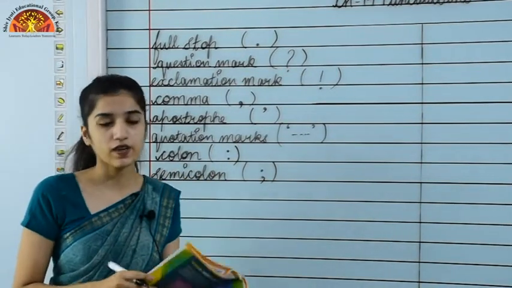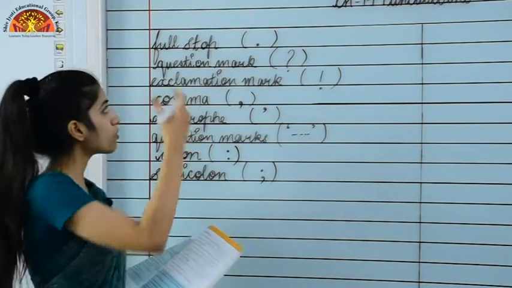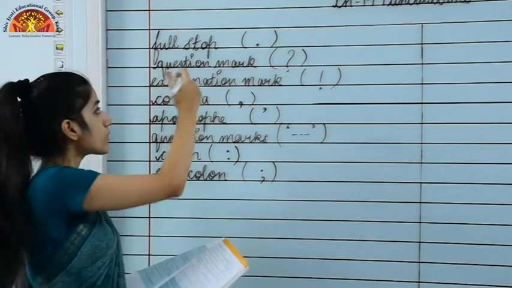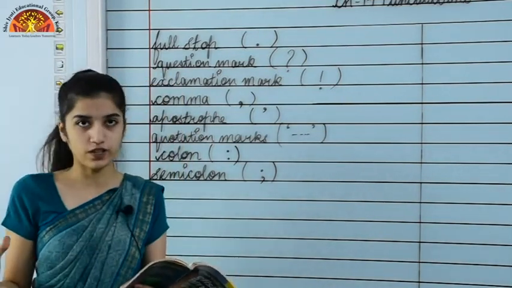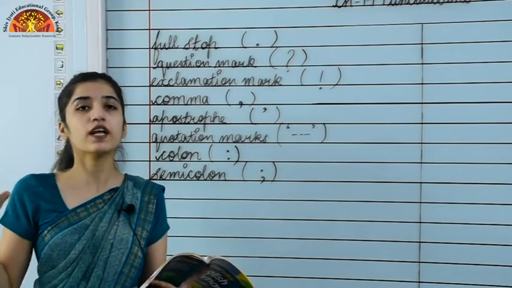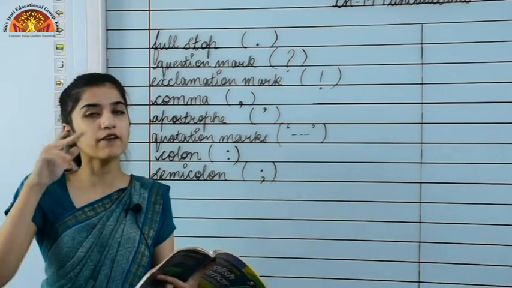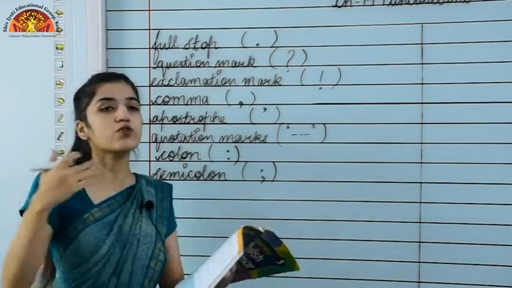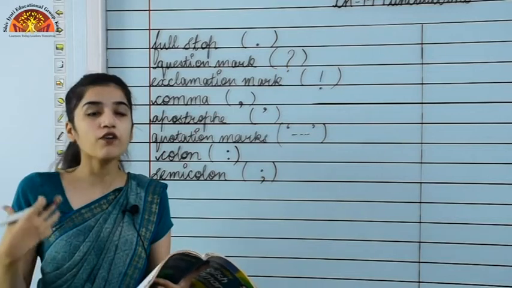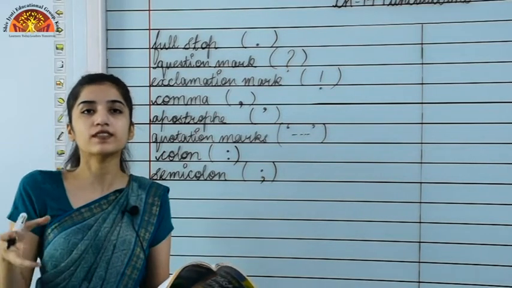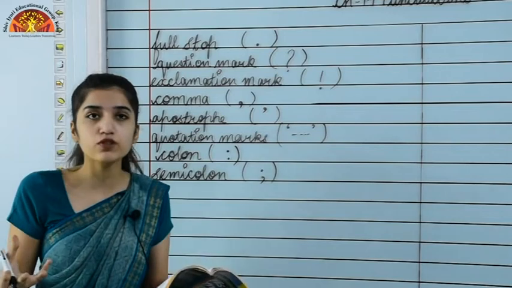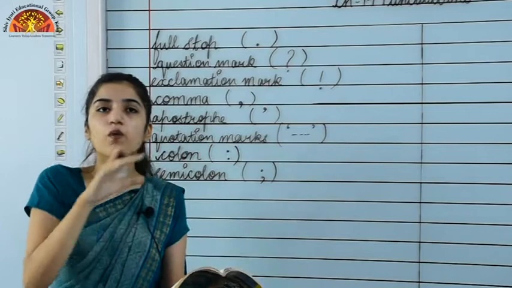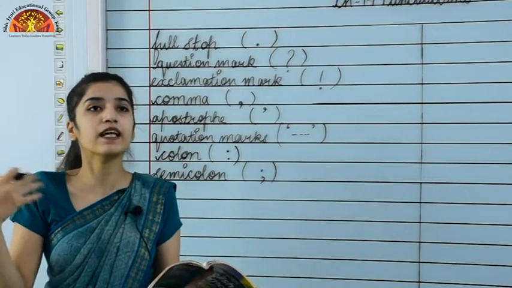As you all know, full stop is used to end a normal statement, and question mark is used to end a question. They are always used in a question. When we are ending the question, at that time we use a question mark at the end, right? Exclamation marks are used to show strong feelings. When there are words expressing strong feelings or emotions, we use an exclamation mark with the word or with the sentence that is expressing the emotion.